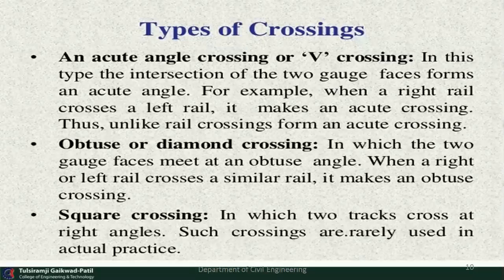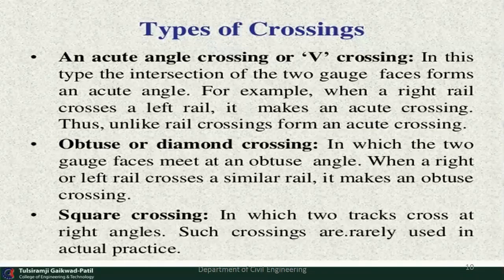So in V crossing, the intersection of the two gauge faces forms an acute angle. For example, when a right rail crosses a left rail, it makes an acute crossing. So, as per the requirement, we are providing this type of crossing.